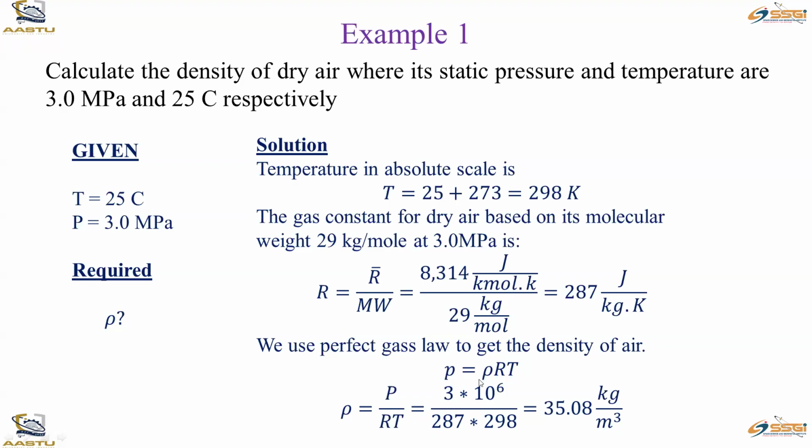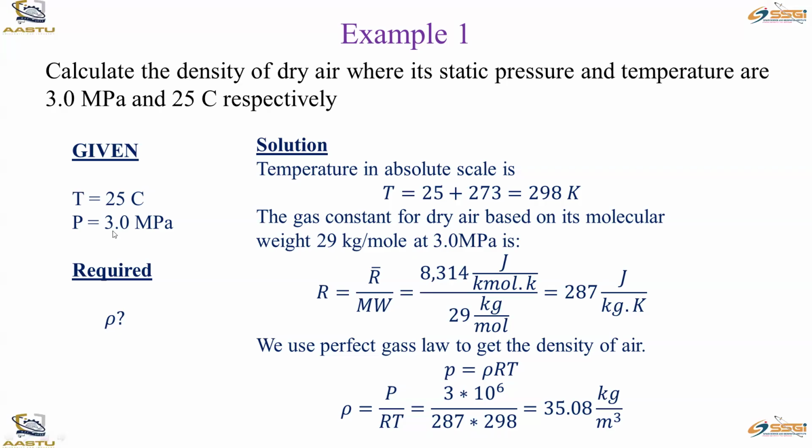So this is a special case actually. The static pressure given is too high when I compare it with the atmospheric pressure, because atmospheric pressure is 0.101 times 10 to the power of 6, or 0.101325 megapascal.